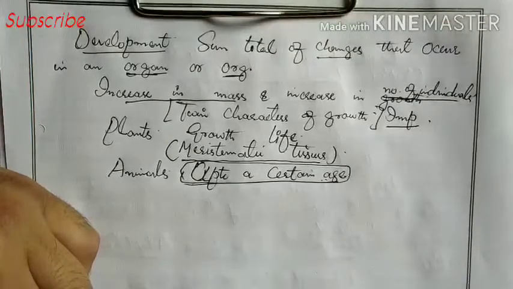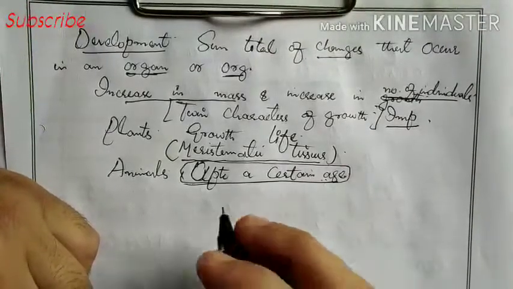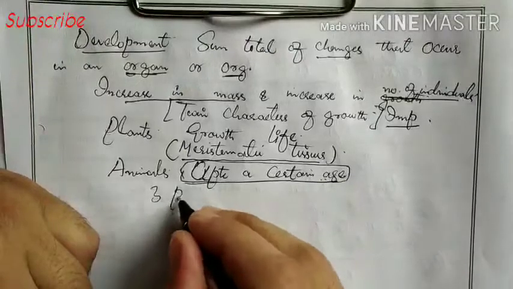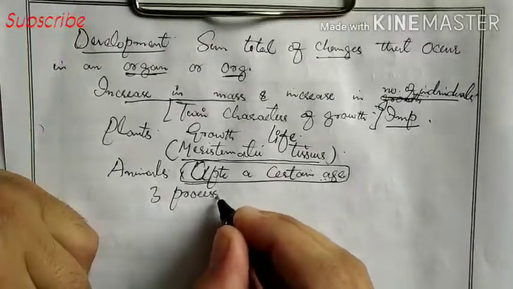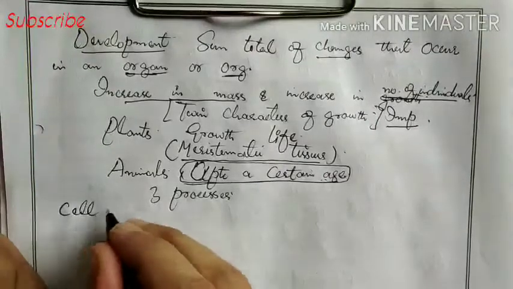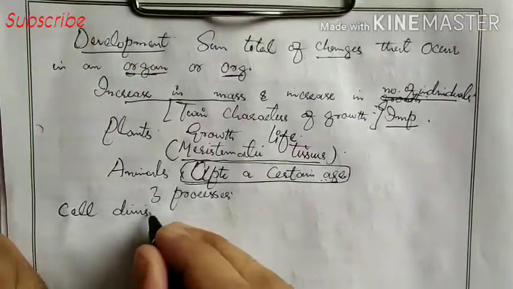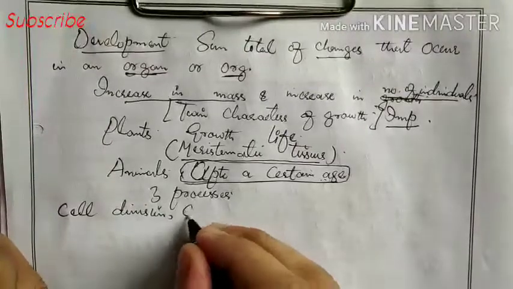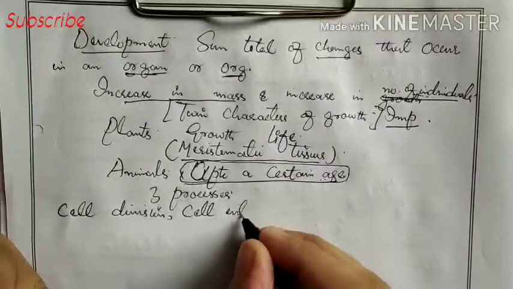Now, three processes are involved in growth. One is cell division. Second is cell enlargement.